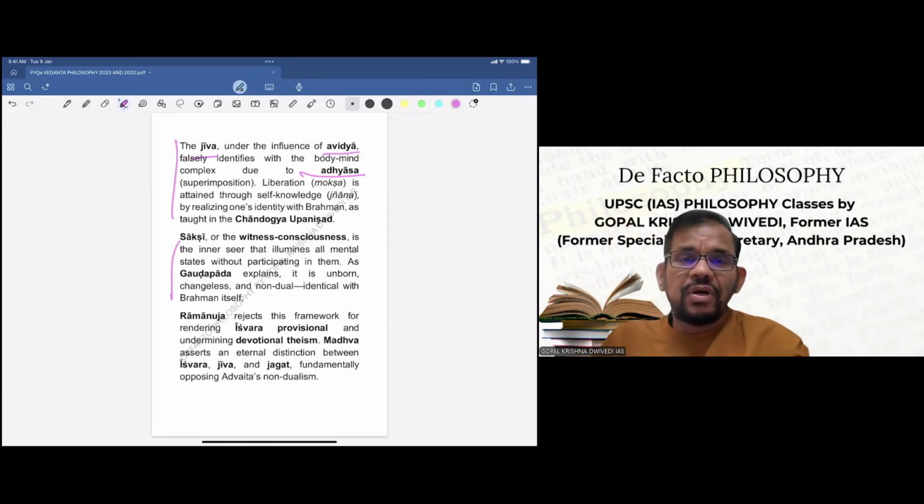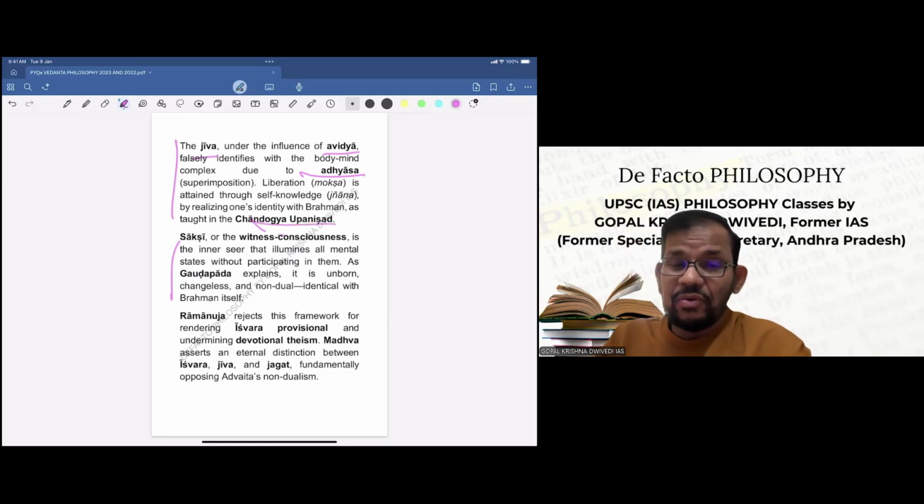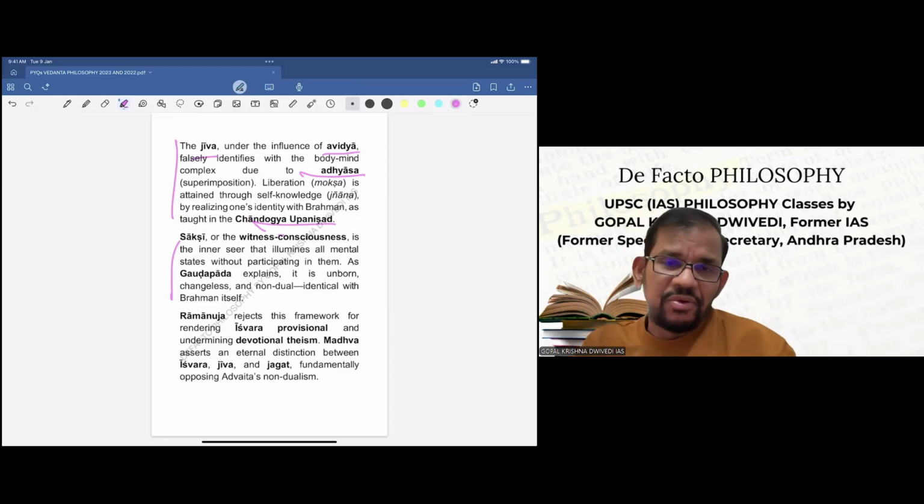So, complex due to adhyasa. Liberation is attained through self-knowledge by realizing one's identity with Brahma as taught in the Chandogya Upanishad. Another point I want to tell: references have to be mentioned wherever necessary. If books are to be referred, or if thinkers and philosophers are to be referred, please do that. This is Jiva.